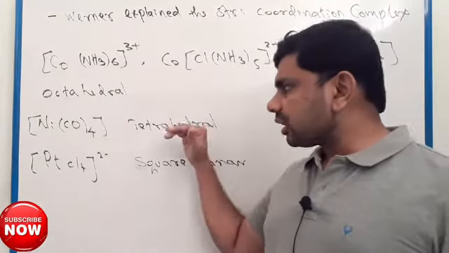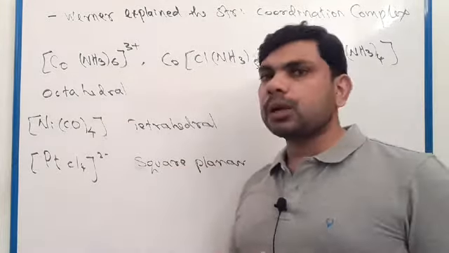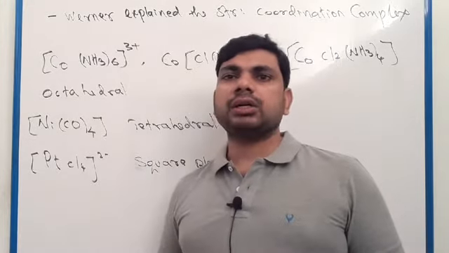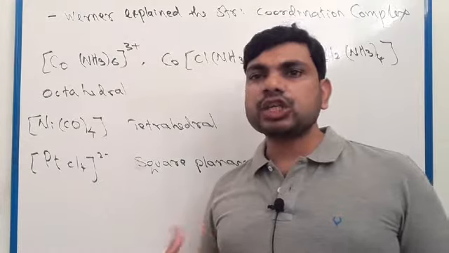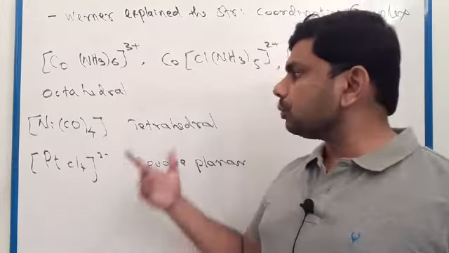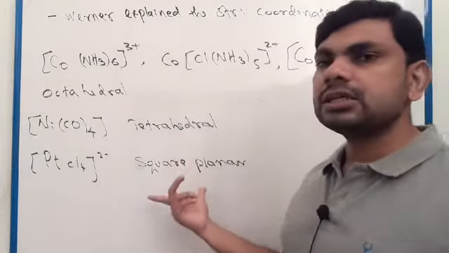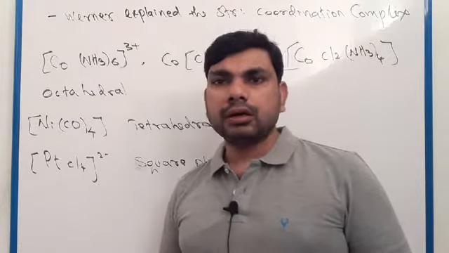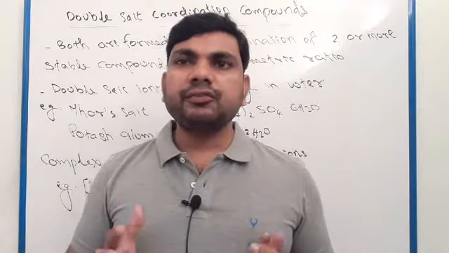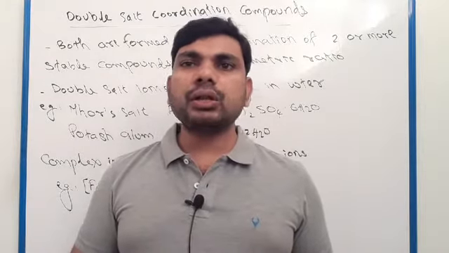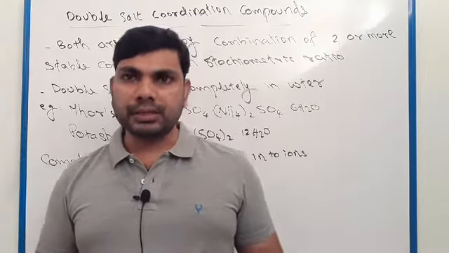Why it is tetrahedral and why it is square planar, we will discuss later. So a coordination compound with 6 ligands is octahedral, and with 4 ligands there are 2 possibilities, tetrahedral and square planar. Clear?